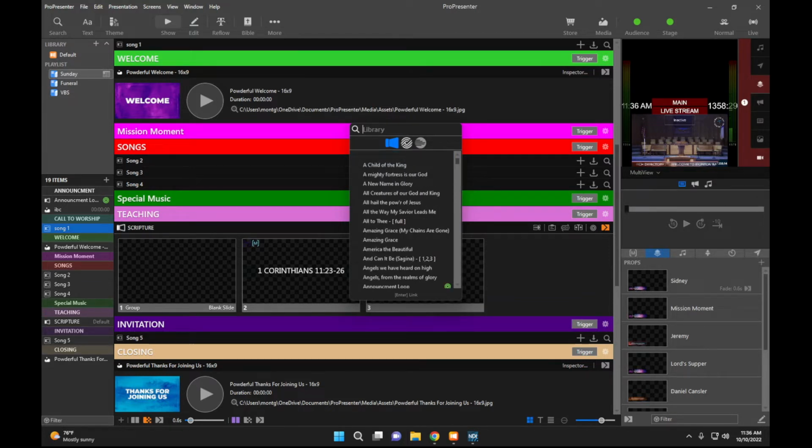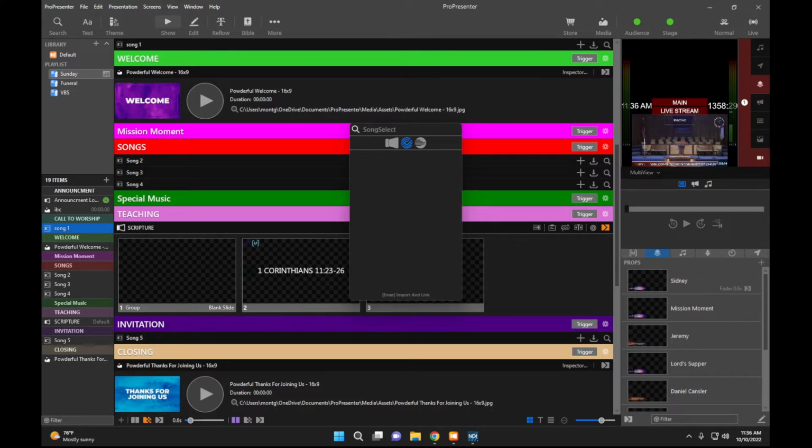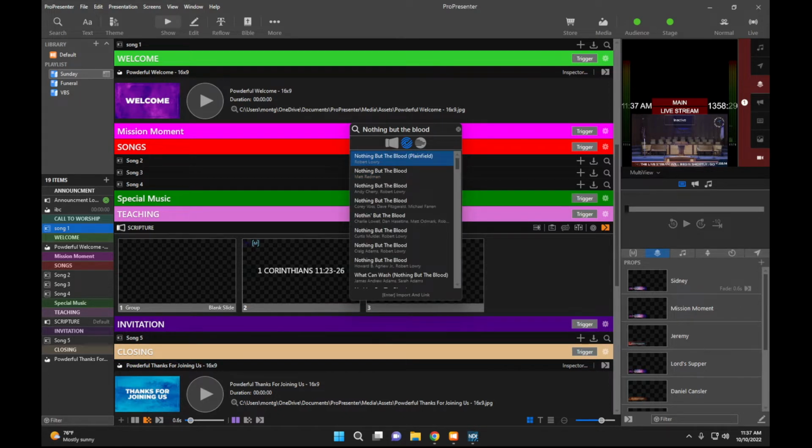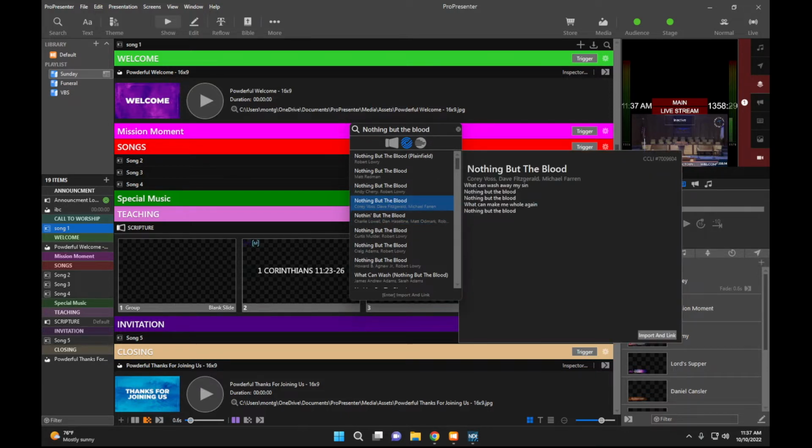So Song Select is this middle icon. We can click it. Now it says Song Select, and we'll type in Nothing But the Blood and enter. Okay, so we have a few different options here. If you're going to do it this way, it's best to look at who wrote it in the hymnal. It'll normally give you the name of the author, and once you find the name, you can look at it from here, and once you determine that's it, you can import it and link it.